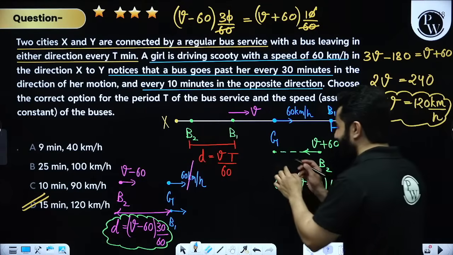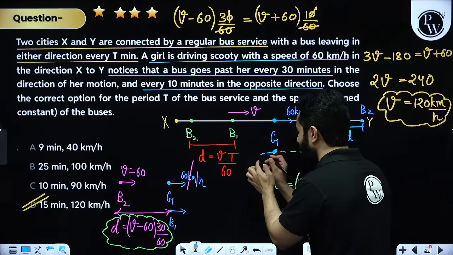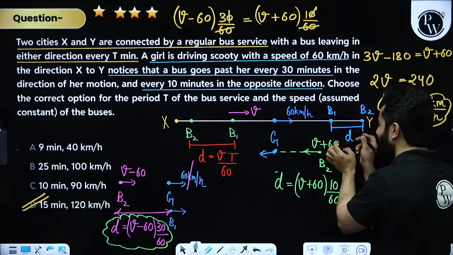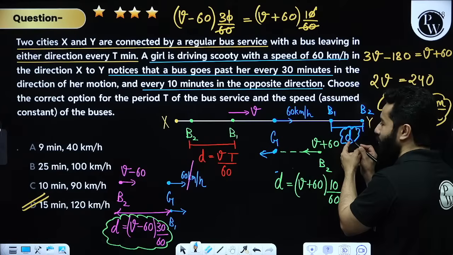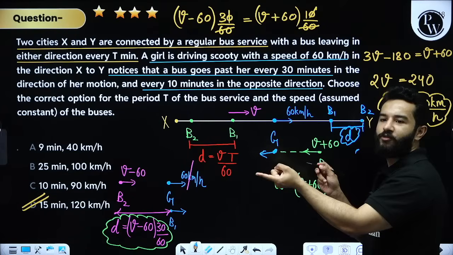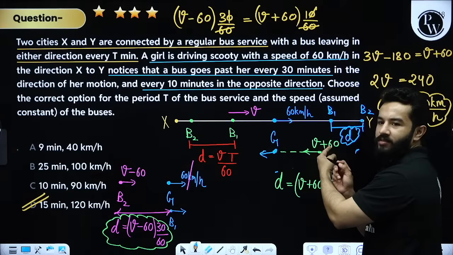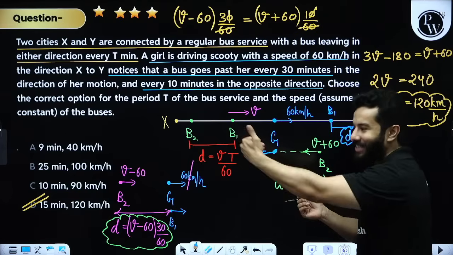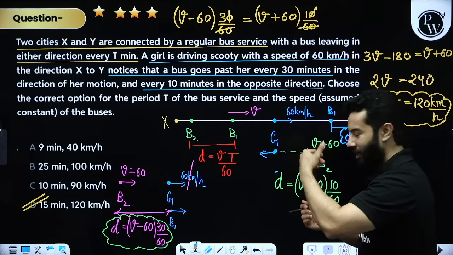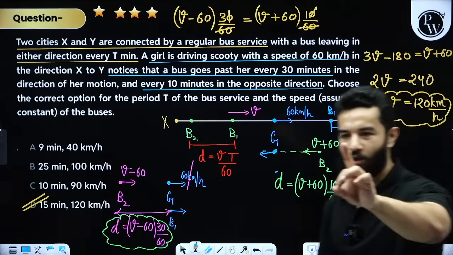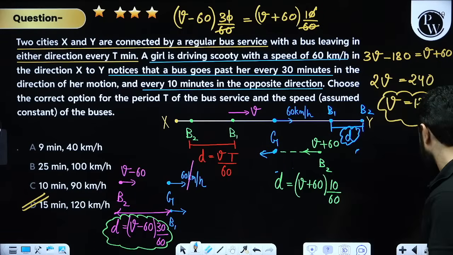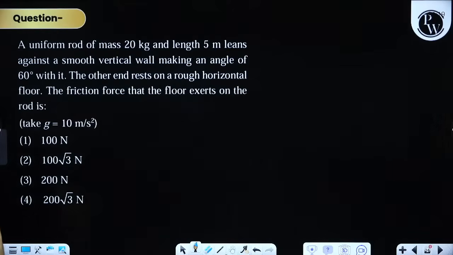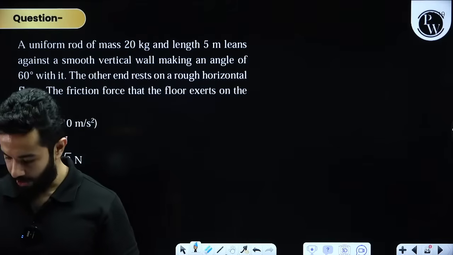Now we are saying that if bus 1 crosses the girl in this direction, then after 10 minutes bus 2 will cross. So in that time D distance will get covered. Now the relative speed is different. This is V plus 60. So to cover the same distance, less time will be required because the girl is also coming in this direction, right? That is why we have written V plus 60. Hopefully I have cleared your doubt. Let's move on to the next question. Any more doubt, my dear friends?